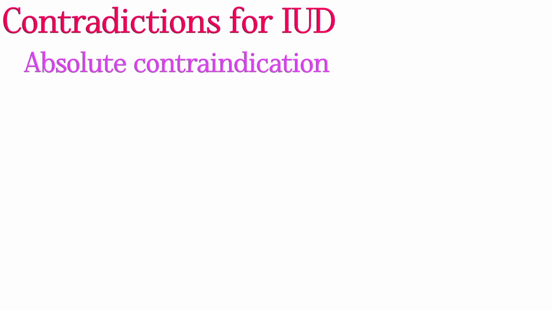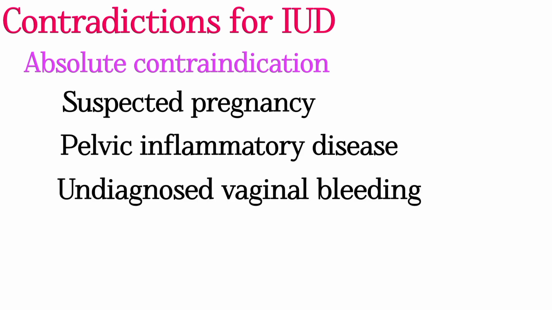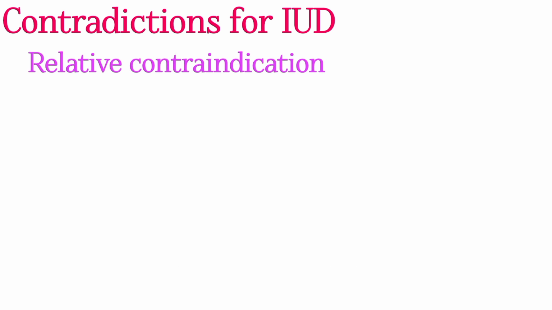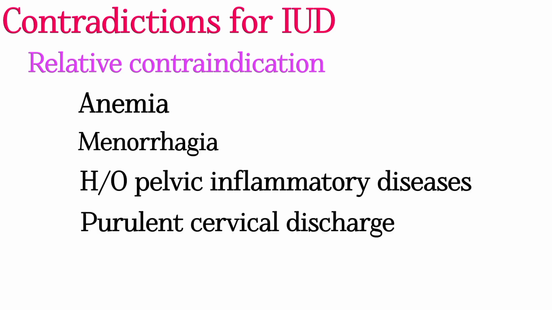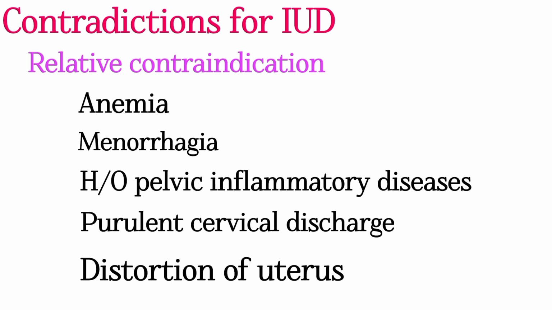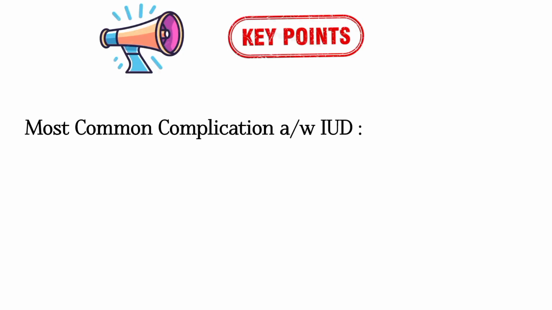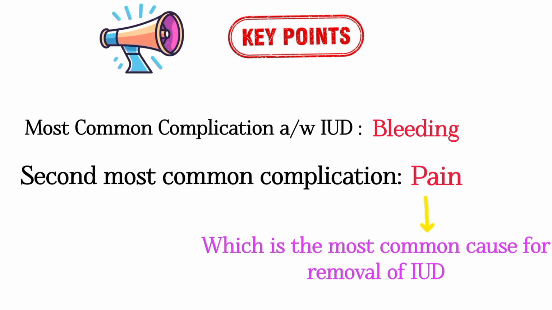Contraindications to insertion of intrauterine devices. Absolute contraindications are suspected pregnancy, pelvic inflammatory diseases, vaginal bleeding of undiagnosed cause, cancer of genital organs, and previous ectopic pregnancy. Relative contraindications are anemia, menorrhagia, history of pelvic inflammatory diseases, purulent cervical discharge, and distortion of uterine cavity due to congenital anomaly. The most common complication associated with intrauterine device is bleeding. The second most common complication is pain, and it is the most common reason for removal of intrauterine device before completing shelf life.